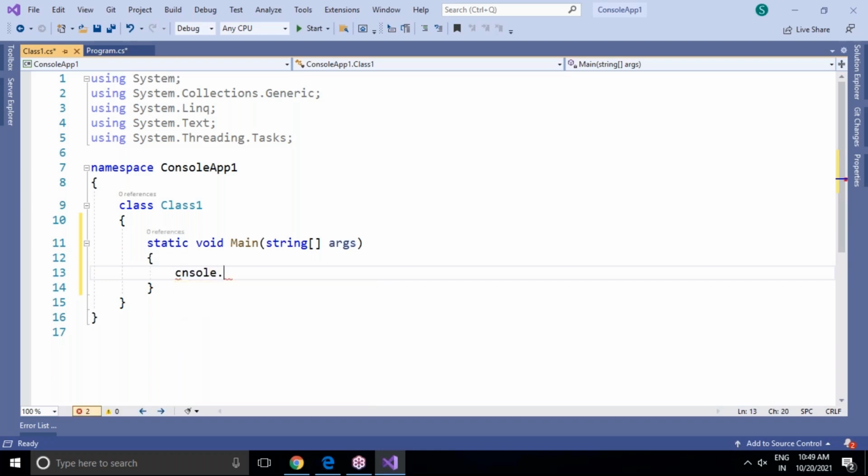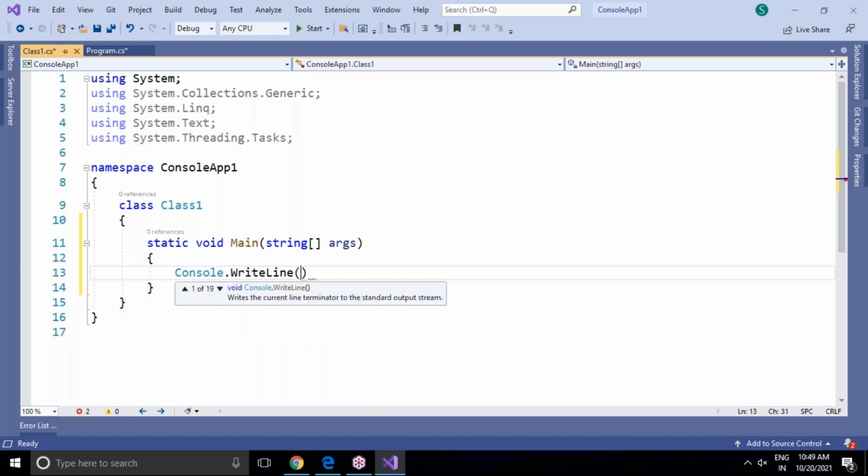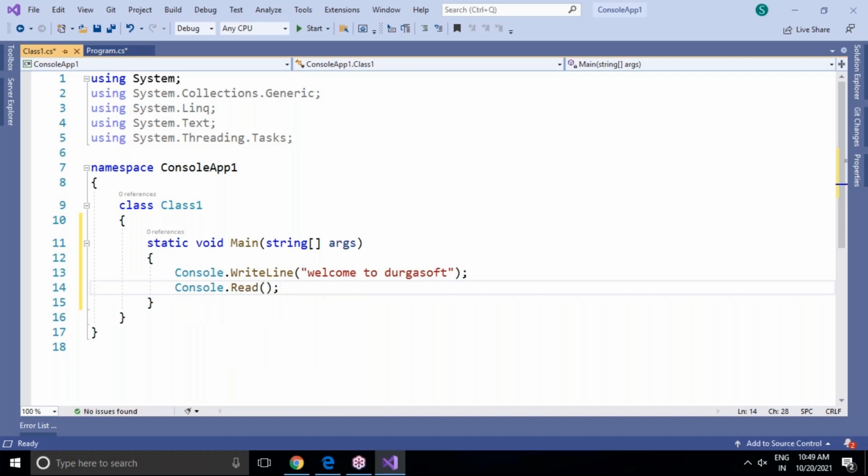And for a change, I'm writing one more console program, just Console.WriteLine. So I'm writing "Welcome to DurgaSoft". Then, staying on our screen, Console.ReadLine.